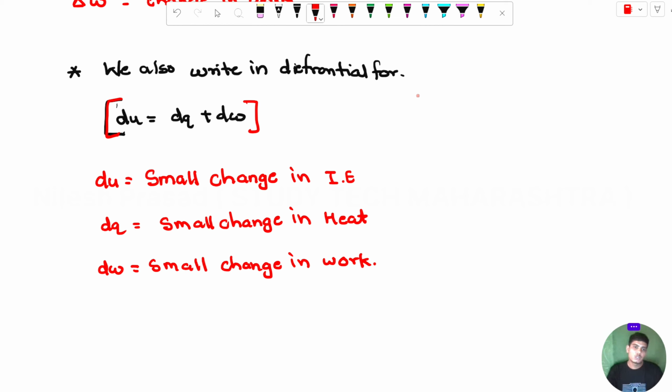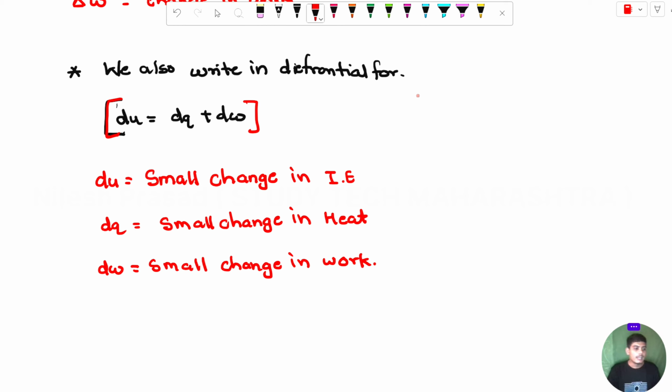Mainly we can calculate the small change in internal energy, because we can't easily find the internal energy change in any system like molecules, atoms, or any substance. But if we divide this molecule into small pieces, we can easily count their small change in internal energy.